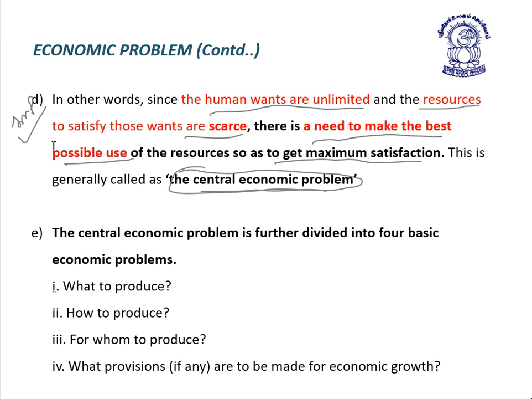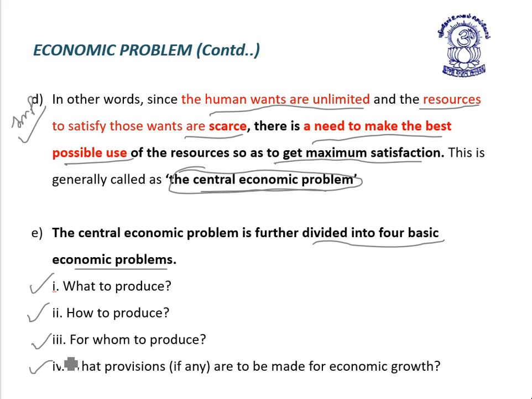Now, next point, the central economic problem is further divided into 4 parts. Further divided into 4 basic economic problems. First is what to produce. Second is how to produce. Third is for whom to produce. Fourth is what provision is to be made for economic growth.